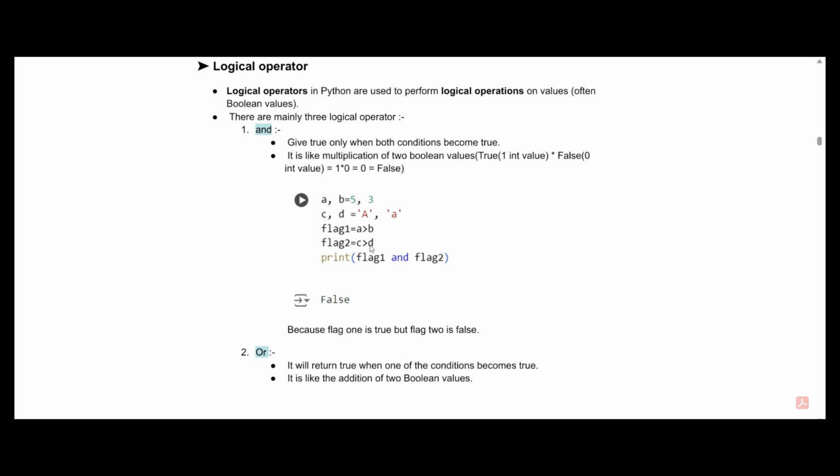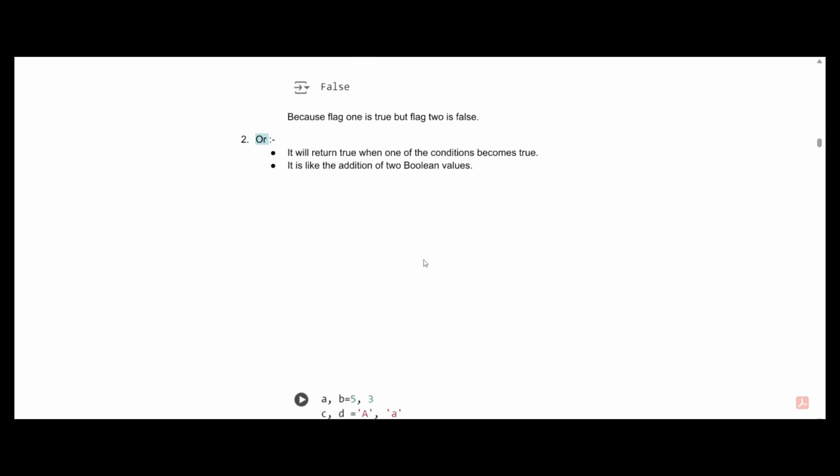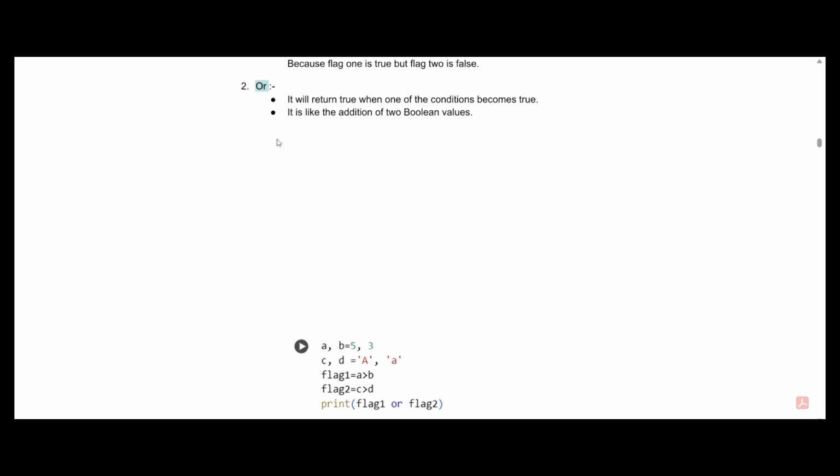Now, since I just said that AND will return true only if both conditions are true, else it will return false, and here we are asking to print flag 1 and flag 2, we are asking true and false. Since one condition is true and the other is false, it will return false. Similarly, our next logical operator is OR.